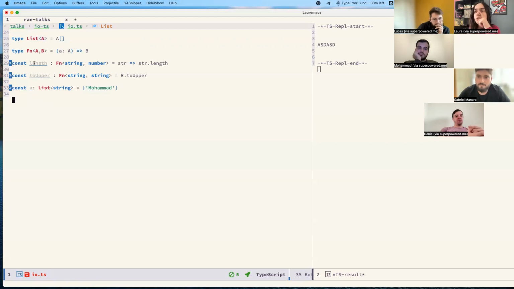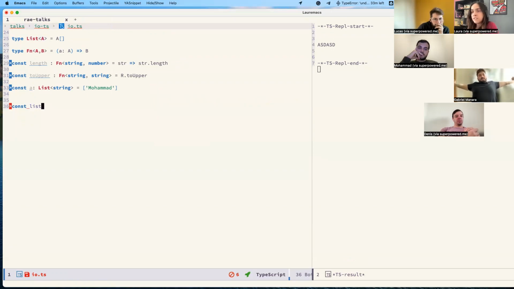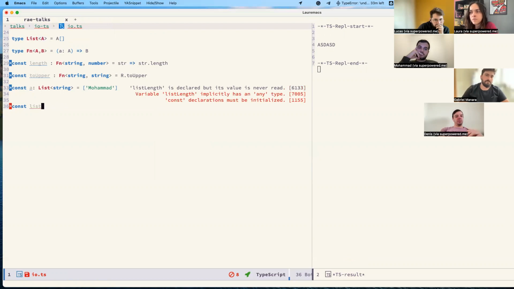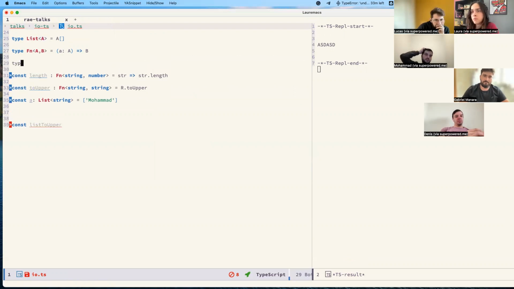So if I want to apply one of these functions here, let's say I want to create a function called, for instance, list length. Okay, let's call it list to upper, it will be better. I'm stopping every time and putting stuff like that.